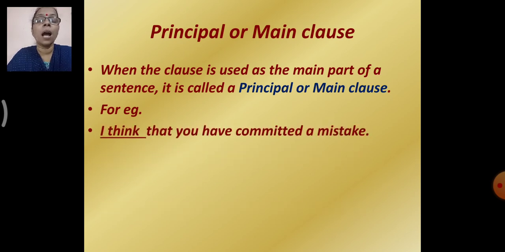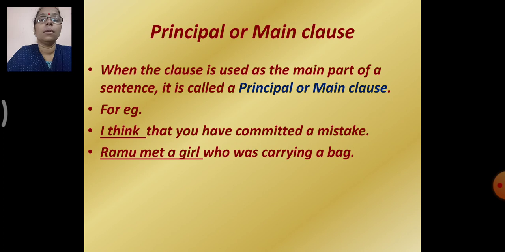So, when a clause is used as the main part of a sentence, for example, you just see here, I think that you have committed a mistake. So, here you can see the main clause is I think. So, it is used as the main part of a sentence. So, it is said to be a main clause or a principal clause. Now, Ramu met a girl who was carrying a bag.